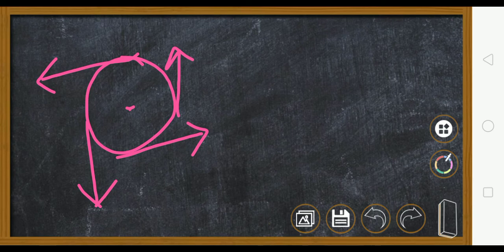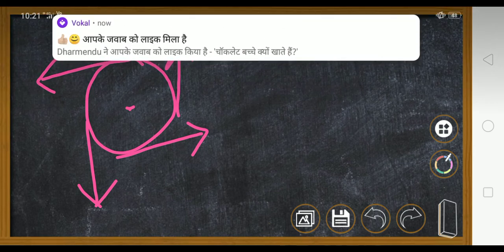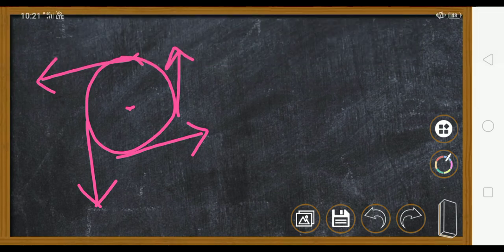Always remember that when a body is going round and round, actually it doesn't want to go round. It wants to go straight. Like at this point it wants to go like this. But because somebody is pulling it, it is going round and round. For example, you take a long string and tie a stone at the end. When you hurl it round and round, because you are catching the rope, it is going round. The moment you leave it, it will go straight.